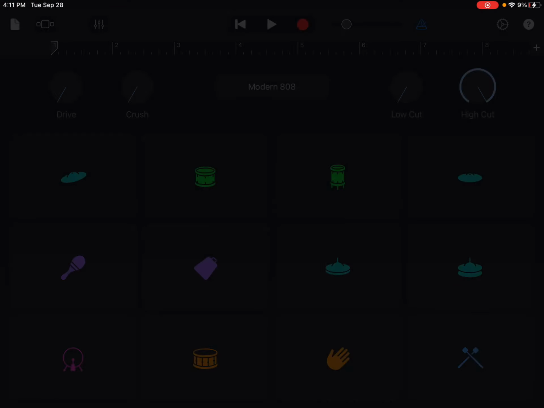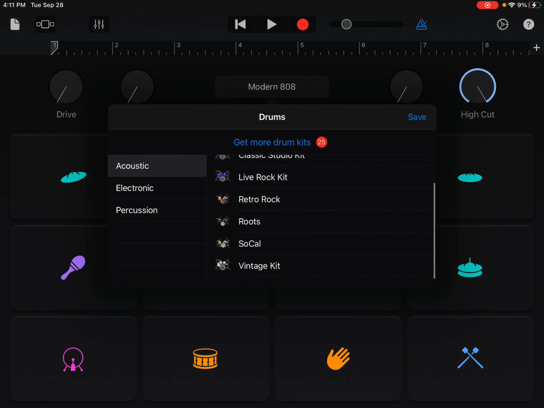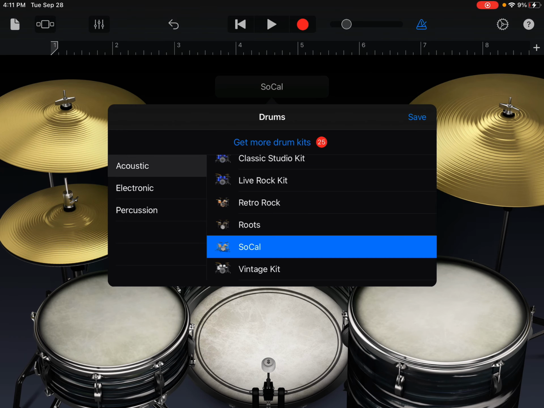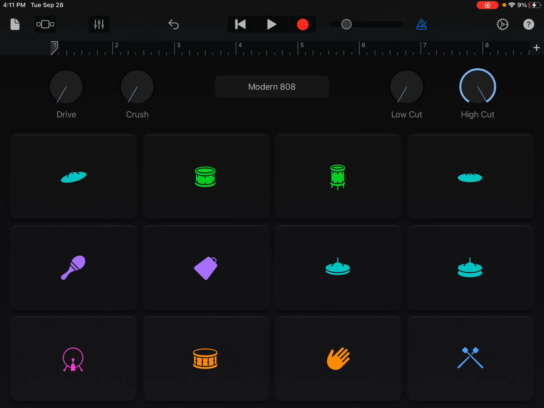Drums. You're just listening because they just need to read, right? Okay. Yeah. All right. You start at SoCal. And you give them one of the readers. Like, go to electronic modern 808.